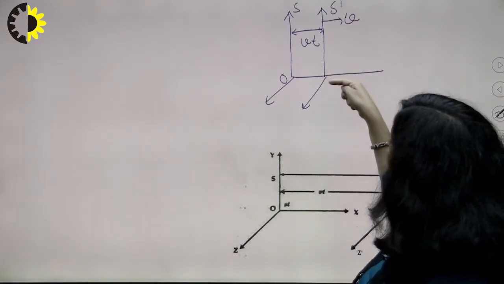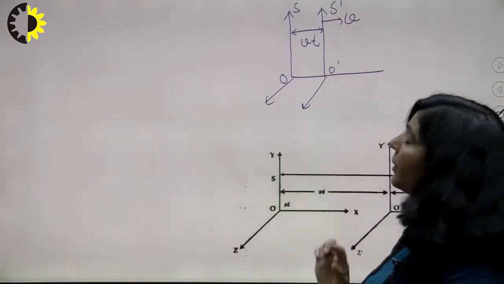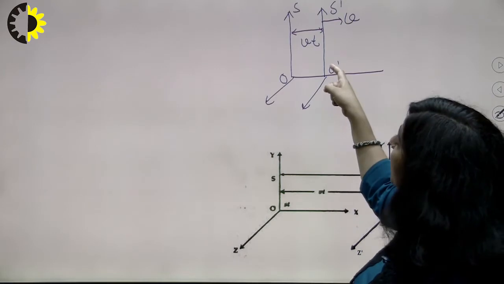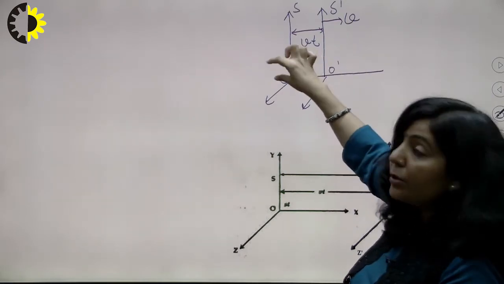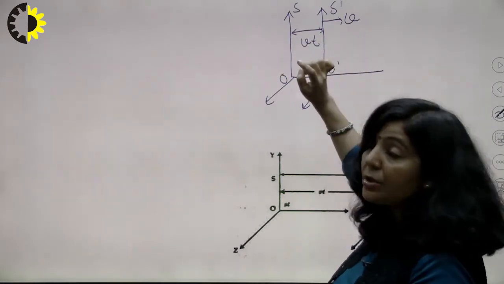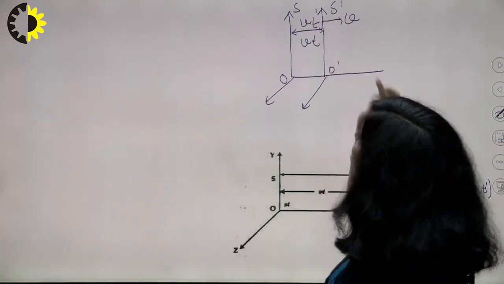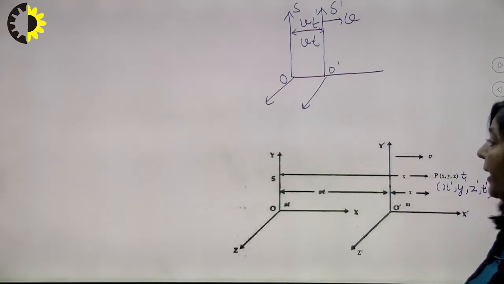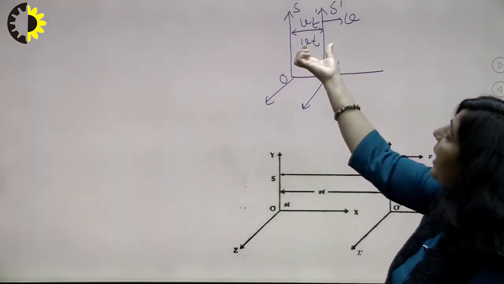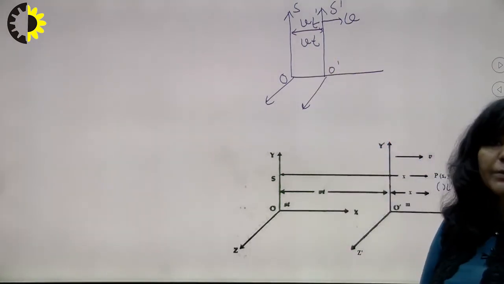And with respect to O dash, for this observer, the time taken to travel this distance is t dash. It means this displacement for observer O dash will be vt dash. So this is vt as well as vt dash.